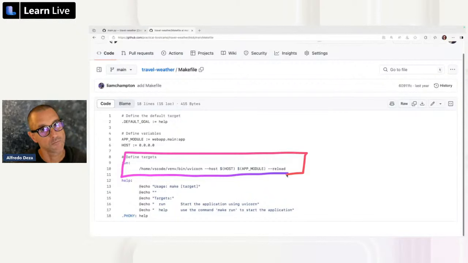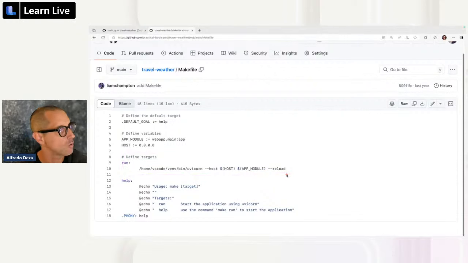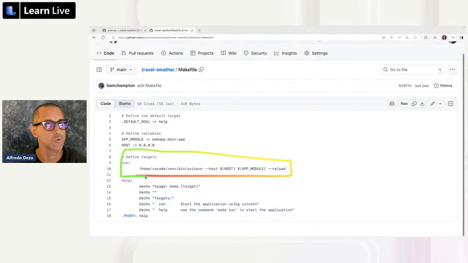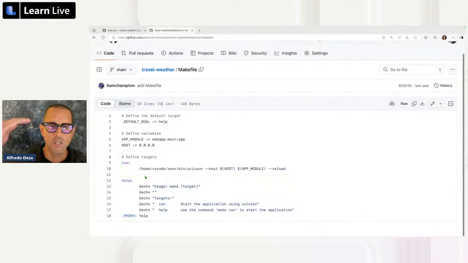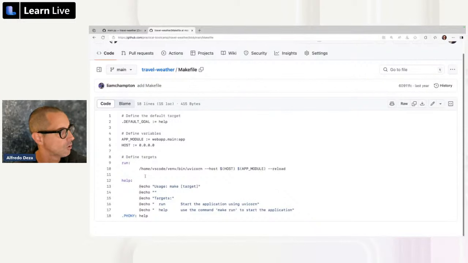Not a good strategy, especially if you're under a time crunch, or you have an angry manager that wants to have things done very fast and iterate over those very fast. Well, it's going to be more troublesome. And the other thing that it allows you is to go very, very fast, because not only are you not going to get several of these commands out of order, and not only are you going to remember all of them, but if it's in a script, it will just go sequentially. It will just go very, very fast. So those are some of the things that will happen when you're building automation. So it's pretty cool.